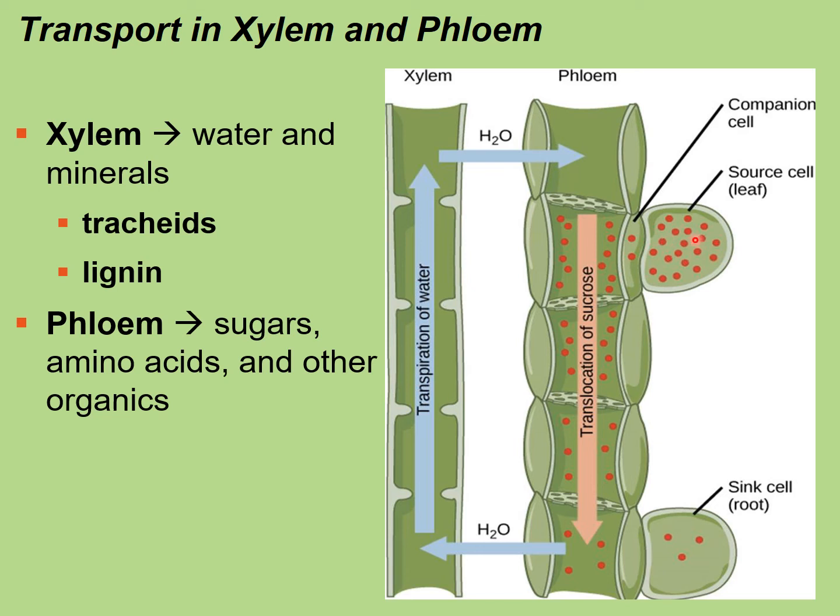Okay, and then there's a companion cell which allows the transport of the sugars across the membrane into the phloem, and then this allows translocation of the glucose or sucrose, which is the sugars that are made from photosynthesis.